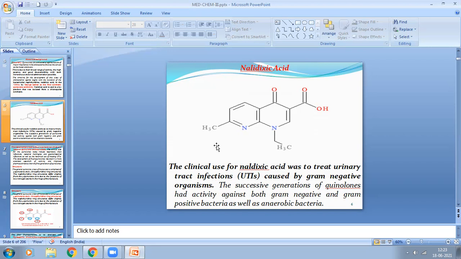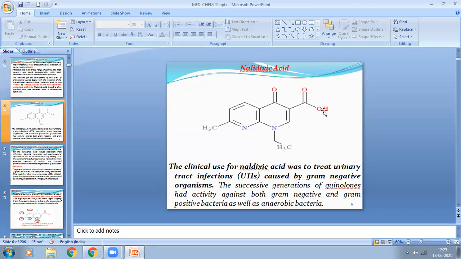This is the first quinolone synthetic drug, which is only used to treat gram-negative infection.